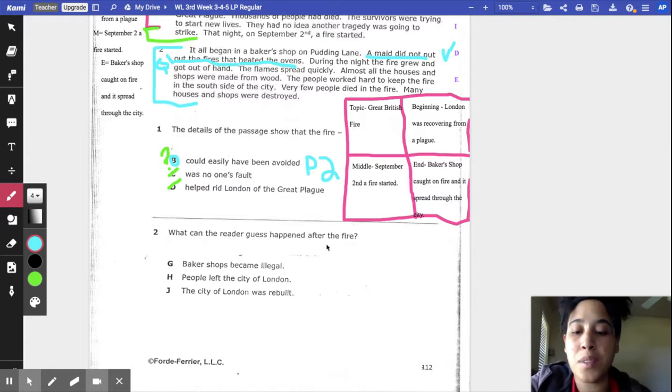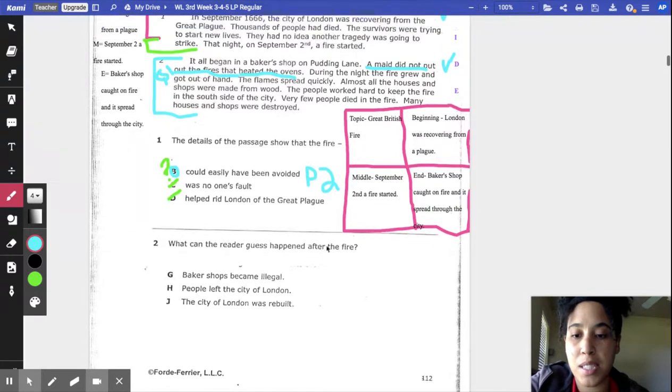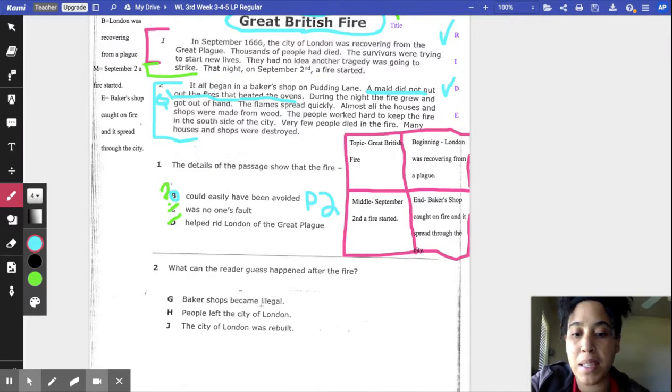Okay, so we're going to look at our options, and it says G, baker shops became illegal. That doesn't really make much sense. I see a lot of baker shops everywhere, and I'm pretty sure people from London still eat bread, so that one doesn't make sense. Let's cross that one off. H, people left the city of London. I don't think people will leave the city of London because of a fire. Maybe some did because they don't have a house anymore, but I don't think they'll leave the city either because of a fire.